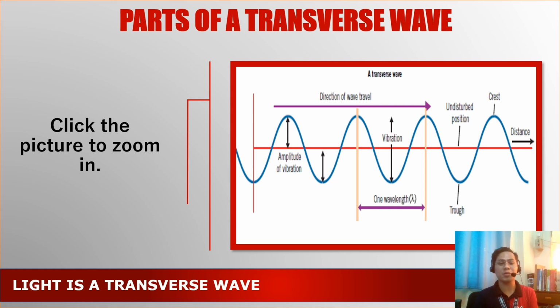We also discussed the parts of a transverse wave, because there are two types of waves in terms of their movement. The transverse waves, where the movement of the waves is up and down, so transverse wave is what it is called. But there are also waves that are called a longitudinal wave. So sound wave is an example of a longitudinal wave while light is an example of a transverse wave. Also, the water wave is also an example of a transverse wave.